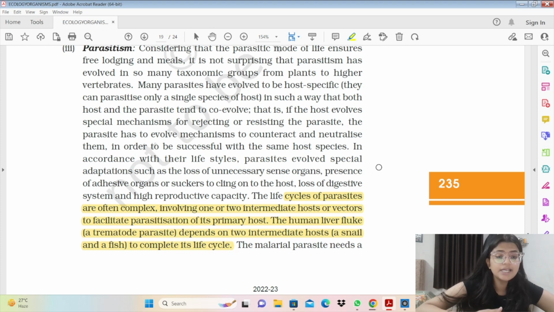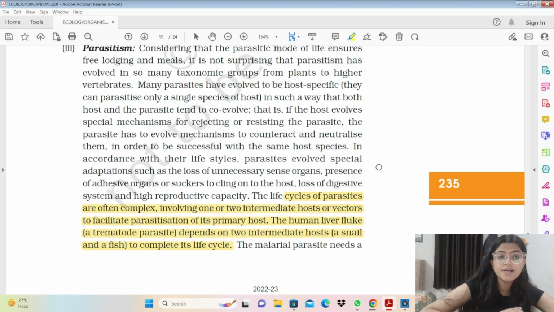Now we have the malarial parasite, which needs a vector, that's a mosquito. And then we have other parasites, and ectoparasites affect the external surface of the host organism, and endoparasites affect the internal organs. So ectoparasites का example हो सकता है cuscuta, which is a parasitic plant, and also the ectoparasite copepods, which marine fishes have.